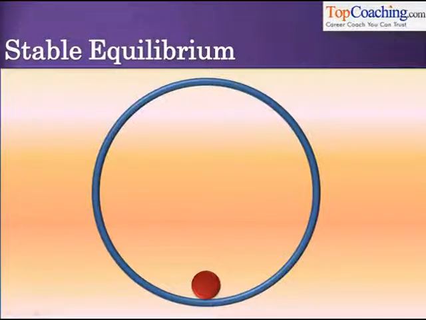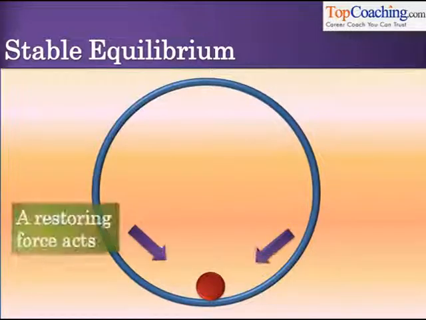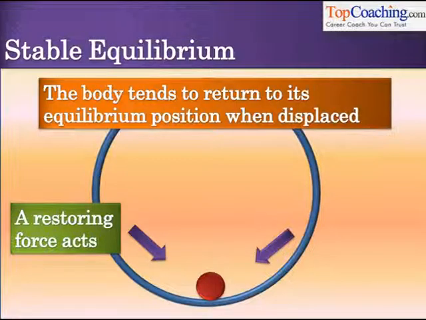Take a look at this ball that is lying at the bottom of this ring. If it is displaced slightly from its mean position, it will start swinging to the left and to the right. Isn't it? If it is displaced slightly from its mean position to the left or the right, it will immediately come back to its mean position. If you displace it to the right, it will again come back to its initial position. A restoring force basically acts on the ball as soon as you displace it from its equilibrium position. When the body tends to return to its equilibrium position when displaced, in that case, the body is said to be in stable equilibrium. Understood?